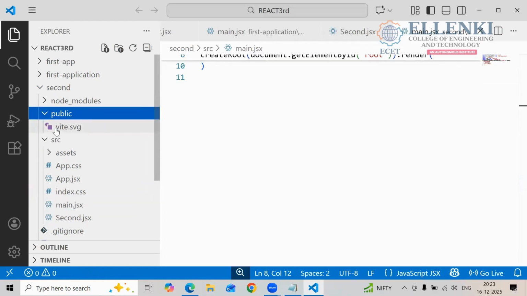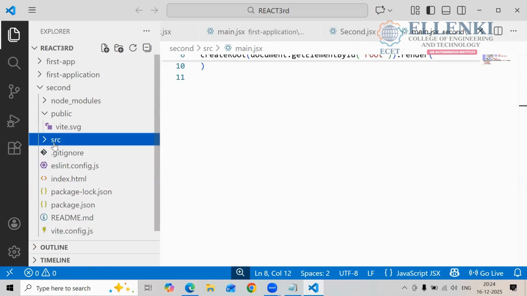Yes, public, vite.svg. All the frameworks and assets which are available to us are in public. Yes, next one, src. Source will contain what? You have a lot of files in the source, where your components are.